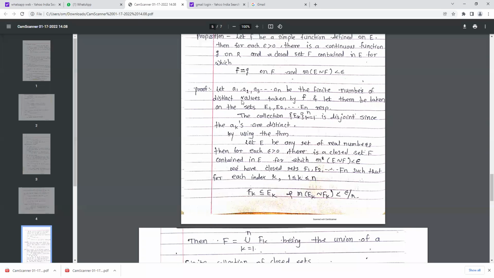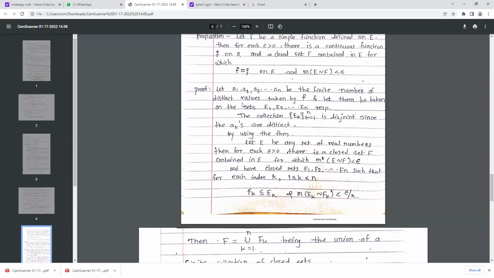Okay, and let a1, a2, a3 and so on, an be the finite number of distinct values taken by the function f. See here, a1, a2, a3, ..., an are the finite number of values taken by f, and all values are distinct because your function f is a simple function, and a simple function takes a finite number of values.